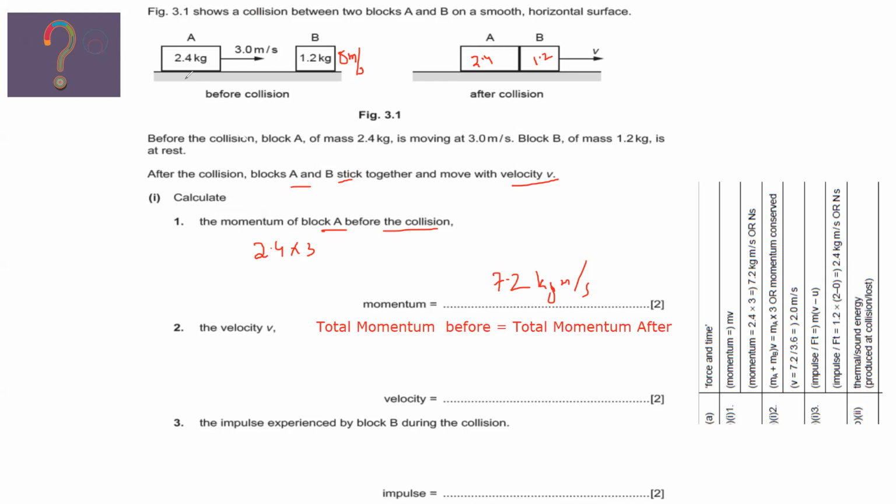So momentum before collision for A will be 2.4 multiplied by 3, that's equal to 7.2. And for B, 1.2 multiplied by 0, so that is 0. After collision, for A it is 2.4 times V, and for B also it is 1.2 times V, because the mass is 1.2 and the speed is the same.